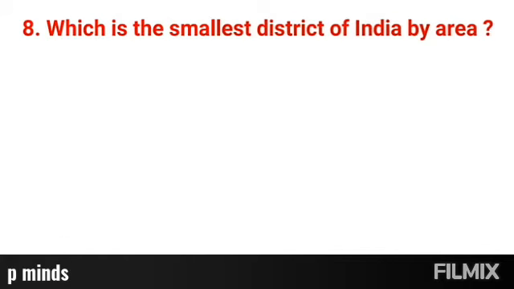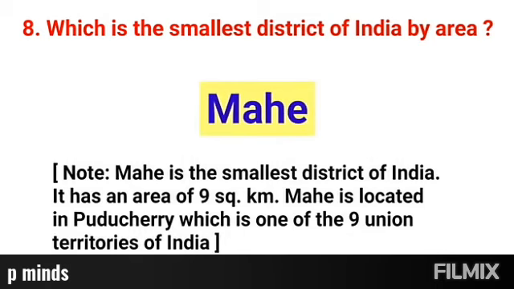Question number 8. Which is the smallest district of India by area? Right answer, Mahe. Mahe is the smallest district of India. It has an area of 9 square kilometers. Mahe is located in Puducherry, which is one of the 9 Indian territories of India. And for your kind information, before 31st October 2019, India had 7 territories. But from 31st October 2019, Jammu Kashmir and Ladakh were added in this category. Then at present, India has 9 territories.